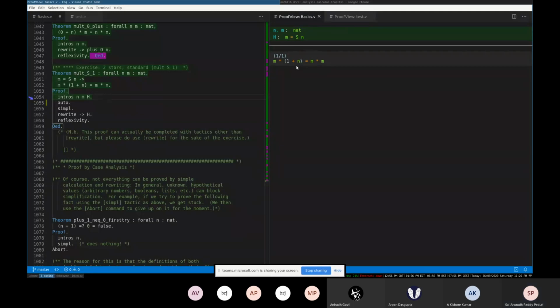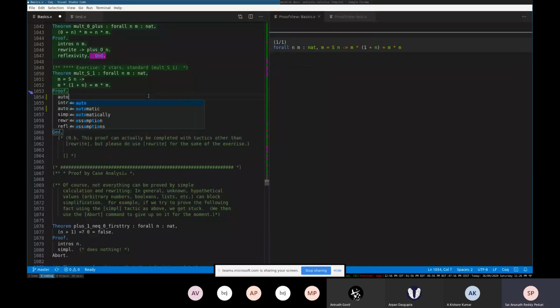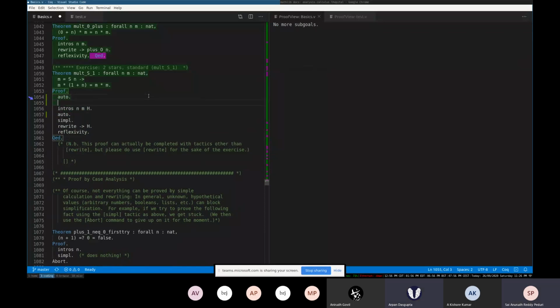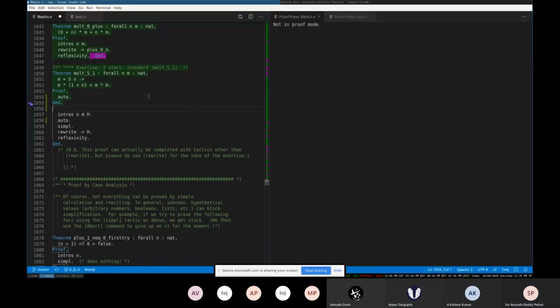arrives at the proof. So I can't explain exactly how this example works, because that will require a lot more details into the workings of Coq and inductive types, how it's defined. But in some sense, it does a brute force search based on all the library and all the information it has. So I can just say auto, and I'm done. In fact, I don't need to do anything. I can just say auto. So this theorem is trivial. I don't have to do anything to prove it.